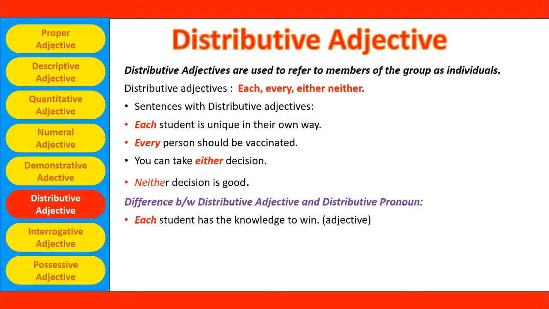The chairman has given either of the employees the due appraisal. So here either is a distributive pronoun. Why? Because it is not accompanied immediately with the noun employee.